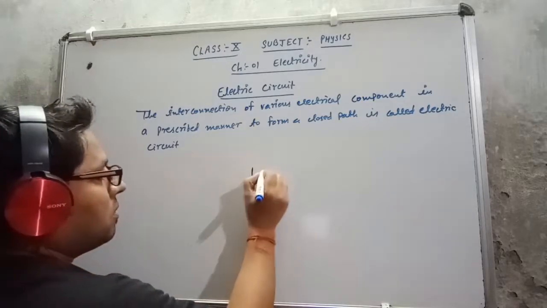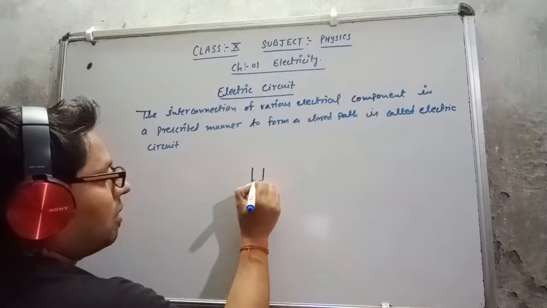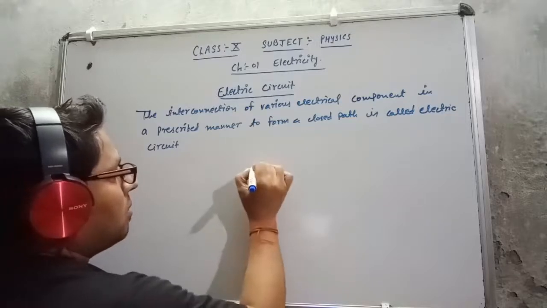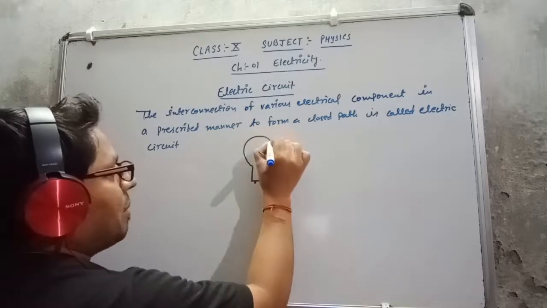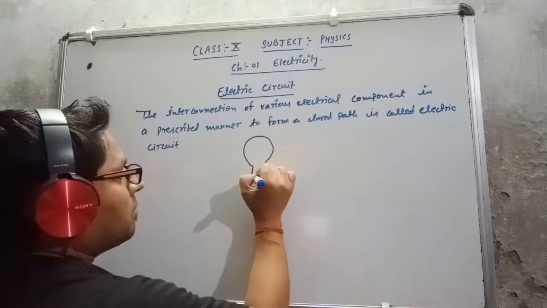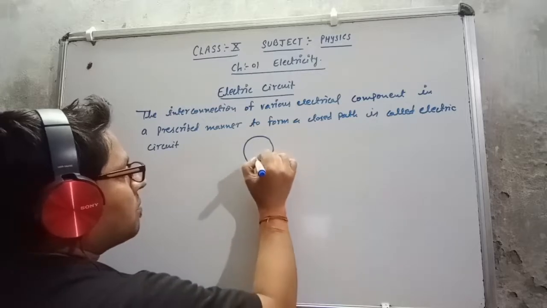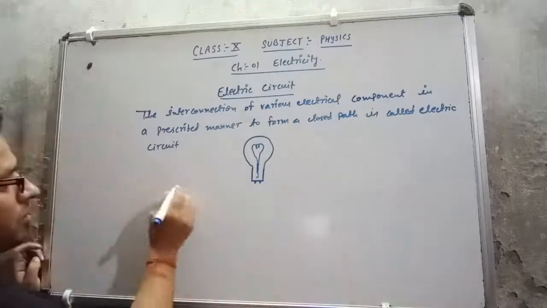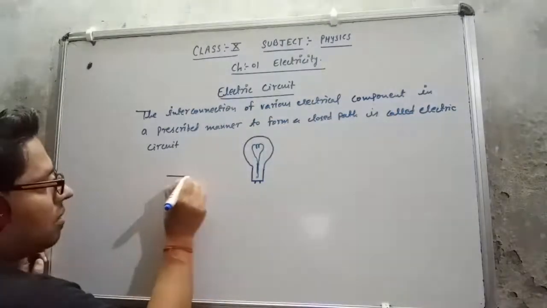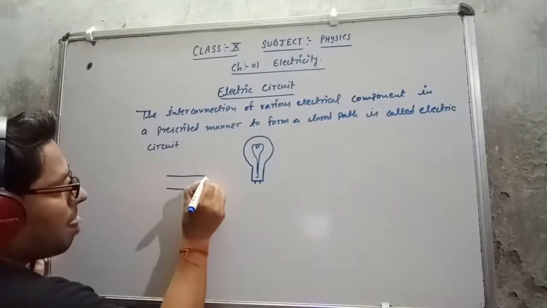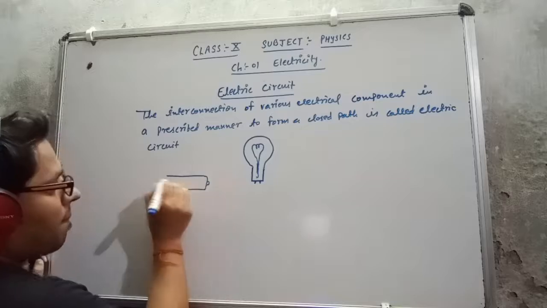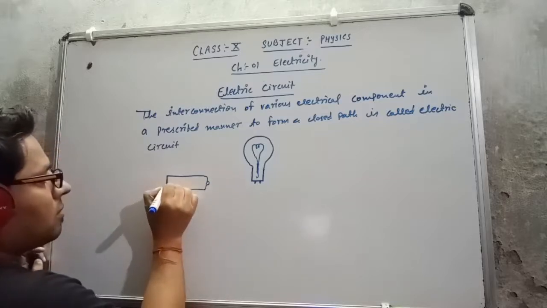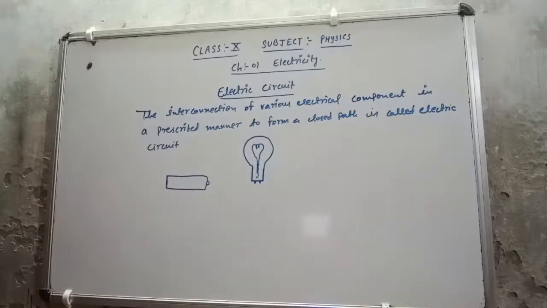Suppose this is a bulb, and I am having a cell. This is a cell and I'm having a wire also.